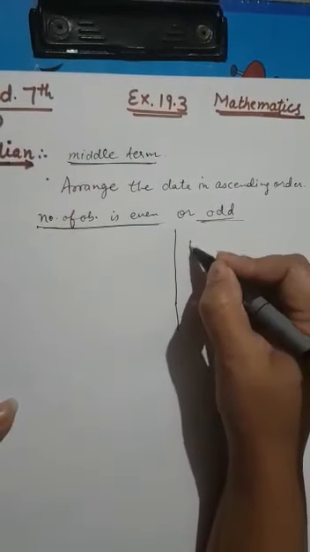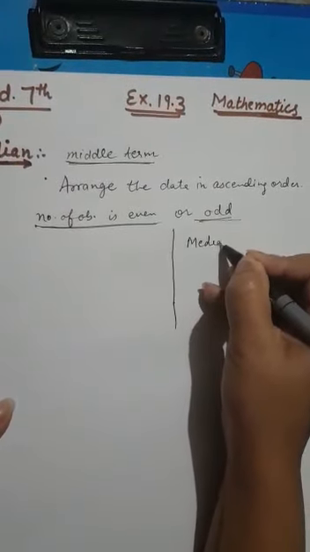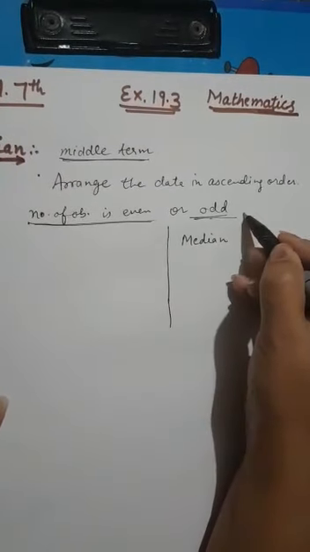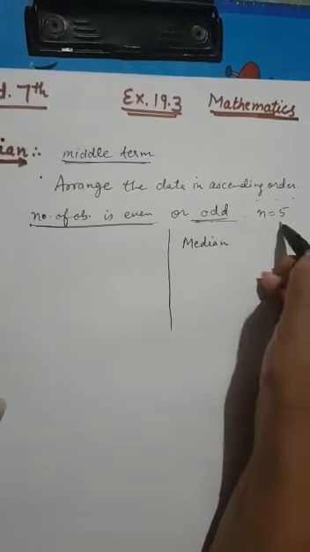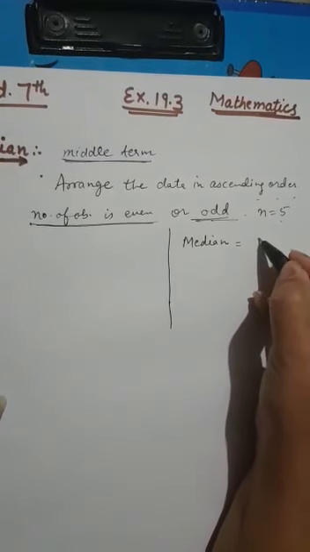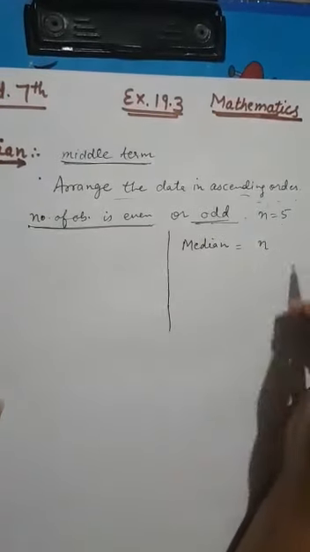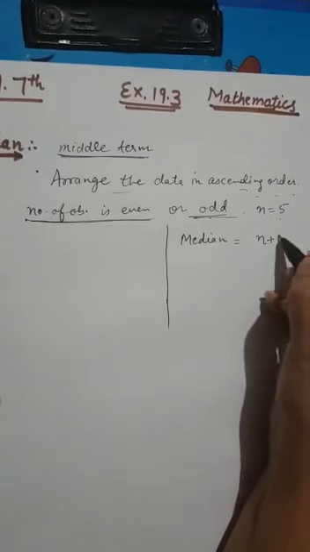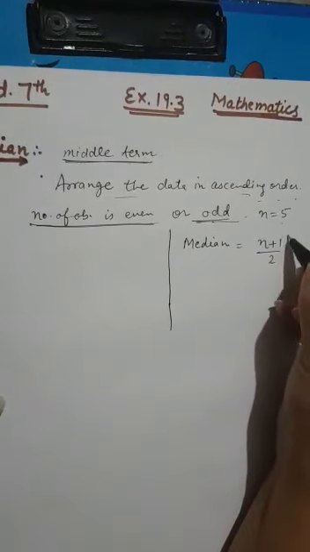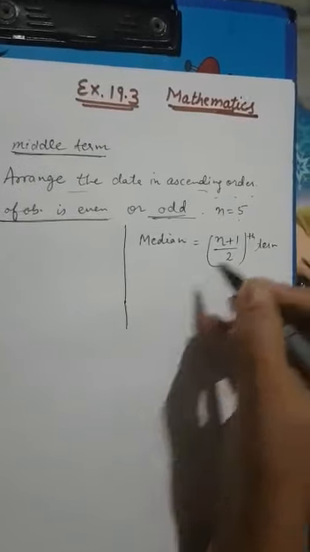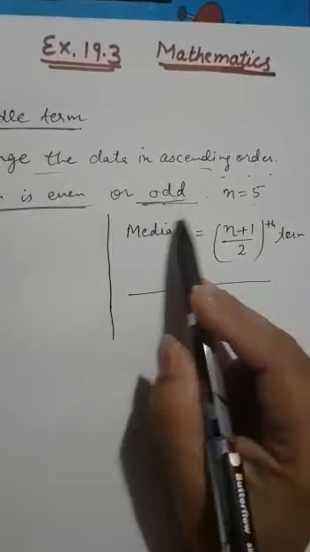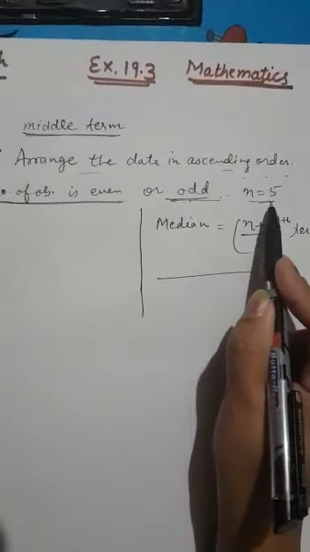For odd, it's very easy. If n is equal to 5, the number of observations is 5, then what is the formula? You arrange the data in ascending order first, then the median will be the (n plus 1) over 2 th term. This is the formula for finding the median when the number of terms is odd.